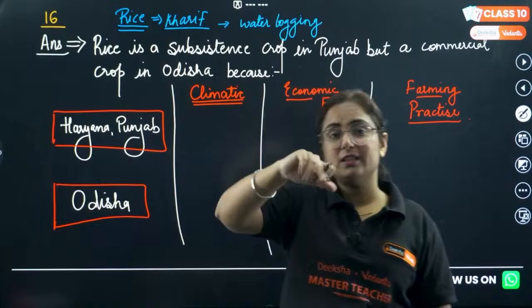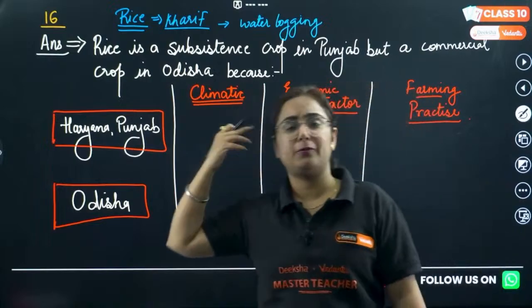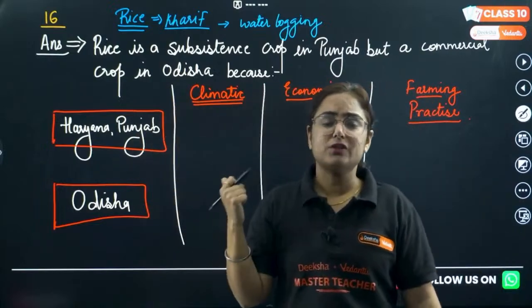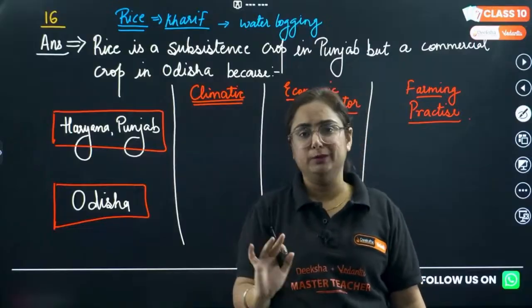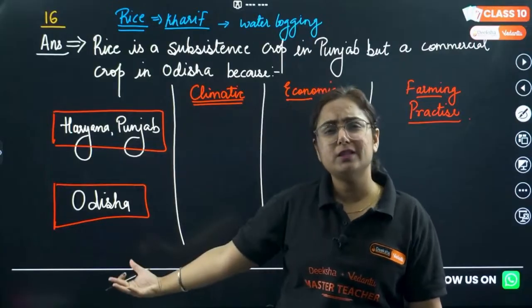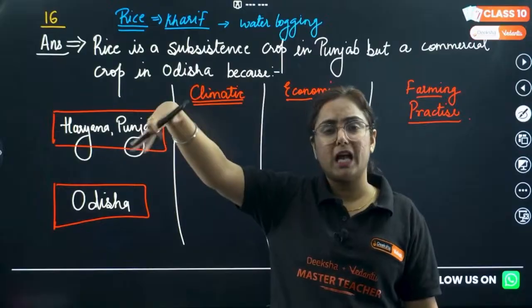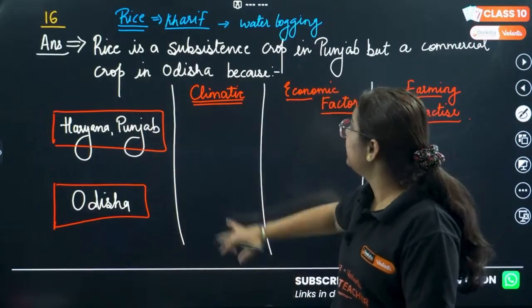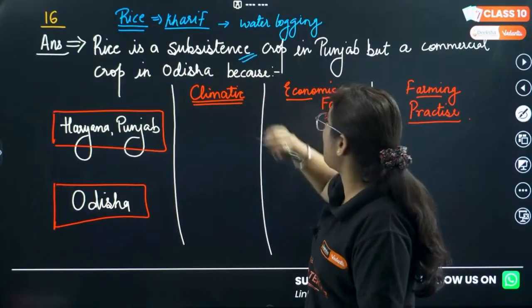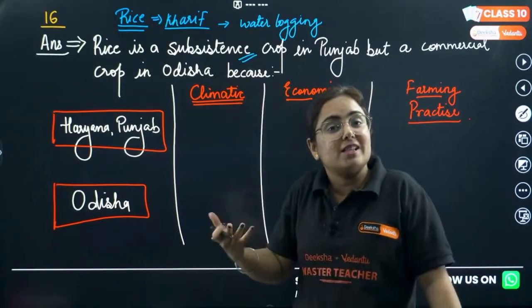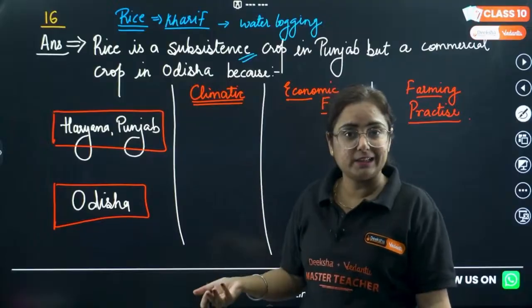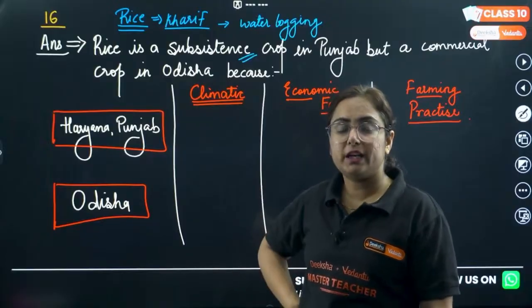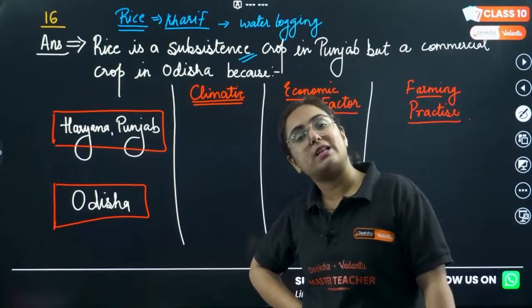So we know that this region of Odisha and parts of Andhra Pradesh have good enough rainfall as well as a supply of Ganga water. Then we have the delta there and all that. So due to that, rice is a subsistence crop. There they grow it for their subsistence because it was naturally done there. However, in Punjab and Haryana, it is the effect of the Green Revolution that started in the 1970s.